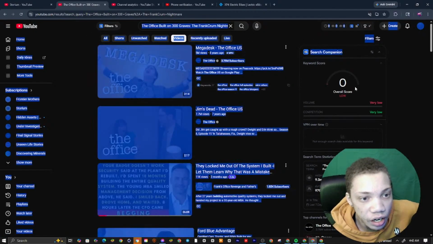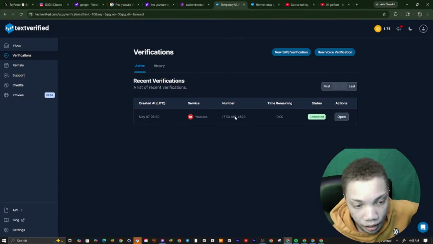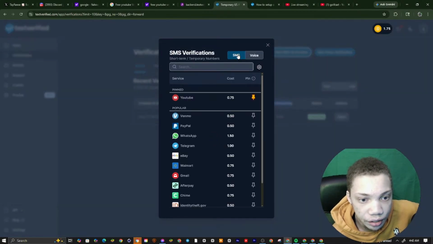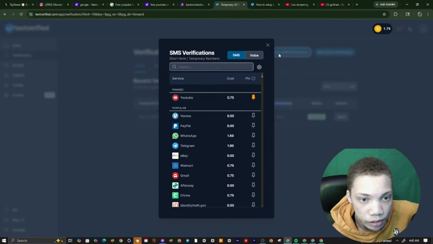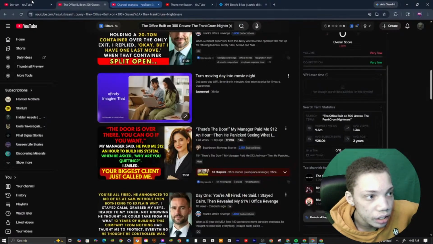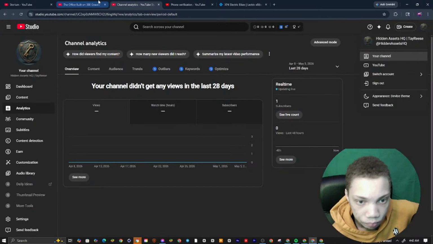He said, "Did you find a new SMS verification site?" Yeah, I found the new SMS verification site. It's 70 cents over here, but it comes with an AT&T number, and these are numbers where you could basically rent. You rent these, and these are real numbers. Actually real numbers, and real codes are being sent to them. I just used the site to verify this phone number right here. You see, phone number verified. You can now close this. You see, phone number verified.